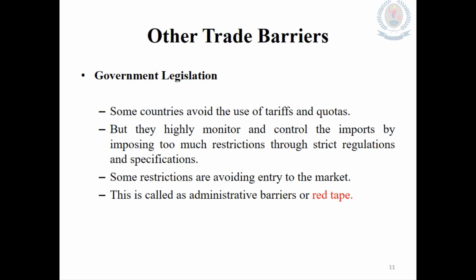These barriers are called administrative barriers or red tape. That means many activities have to be done in order to get approval for a particular imported good. Therefore, when the administrative process is very strict and has many difficulties, importers are automatically discouraged. They may sometimes forget about importing such goods. Therefore, the government's intention may be achieved.